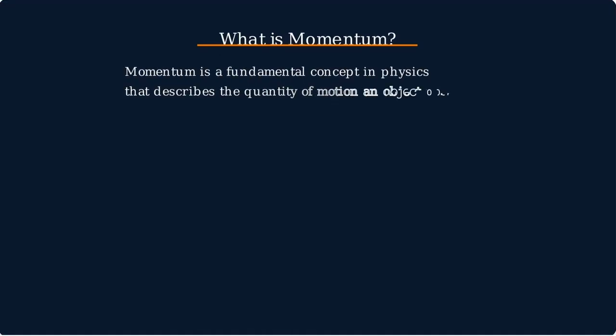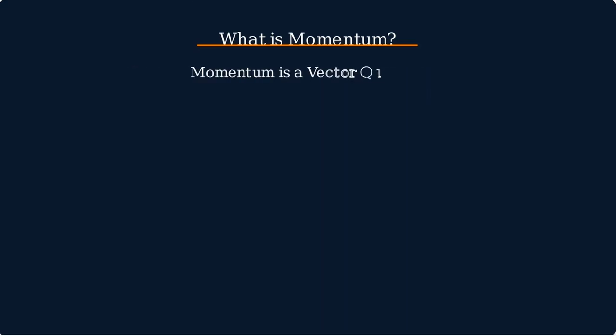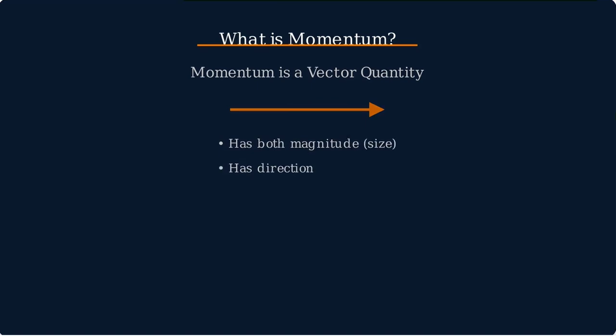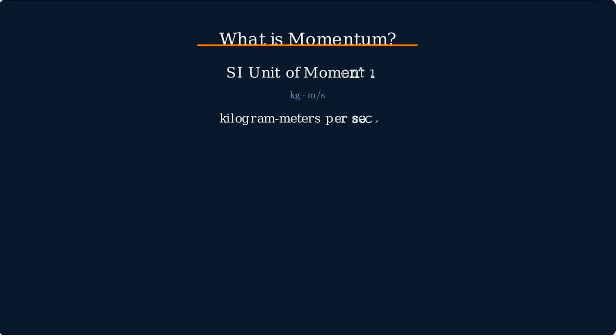Momentum is a fundamental concept in physics that describes the quantity of motion an object possesses. It is mathematically defined as the product of an object's mass and its velocity. Momentum is a vector quantity, meaning it has both magnitude and direction. The SI unit for momentum is kilogram meters per second.